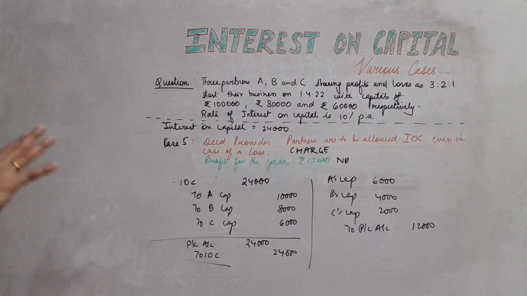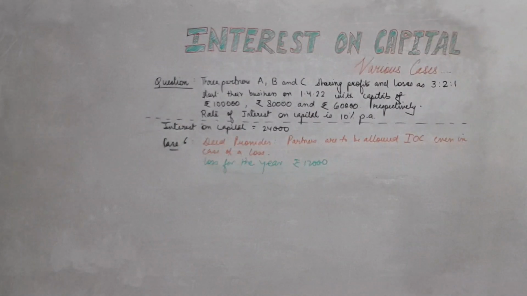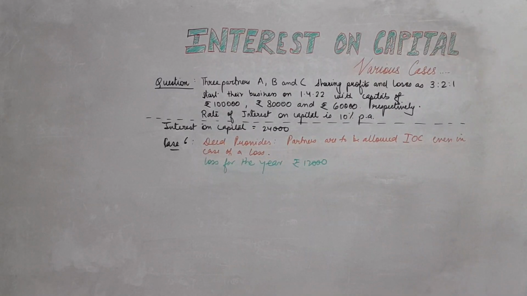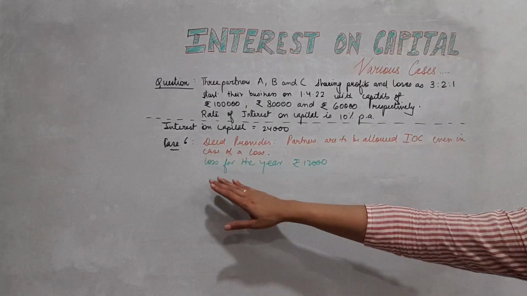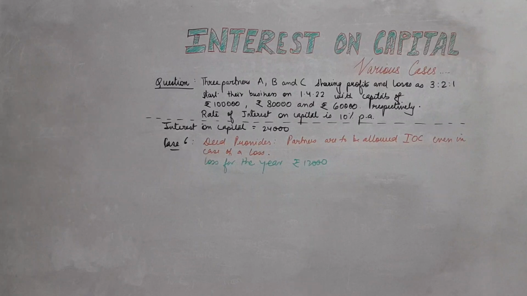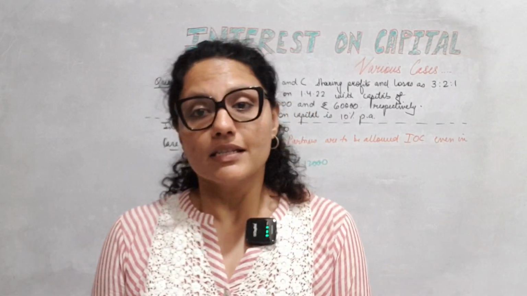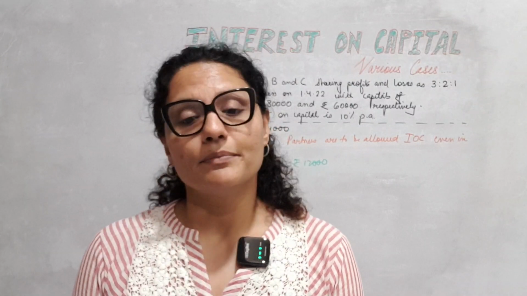So clear with the journal and the ledger, everything? Okay. So next, case 6. Let's read. Case 6. The same provision continues. Deed provides partners are to be allowed interest even in case of a loss. So we are having it as a charge. But the difference is instead of profit, I have a loss here. Loss of 12,000. I am already running into a loss of 12,000. Can I still provide interest on capital? Yes, my deed says please allow interest on capital to my partners because they want it like that.